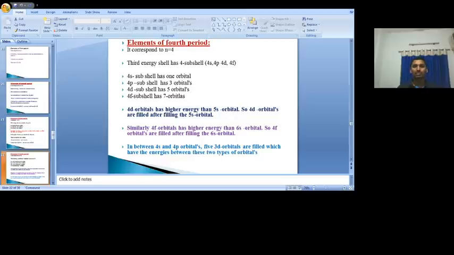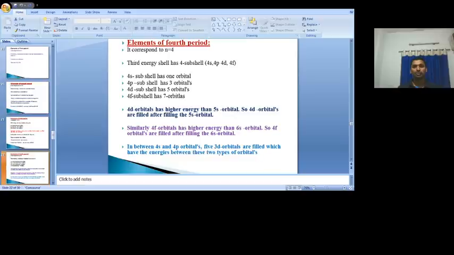But out of the 4 subshells, the 4d subshell is filled with electrons after 5s. So that's why the 4d is not taken into the count. The 4f orbitals are filled after 6s, and that means the elements in which the 4f orbitals are filled come under which one? The sixth period. Till then, 4f is not taken into the count, and that means we are neglecting 4d and 4f here. Again, we count only which ones?